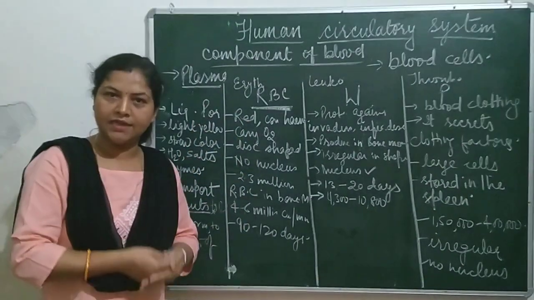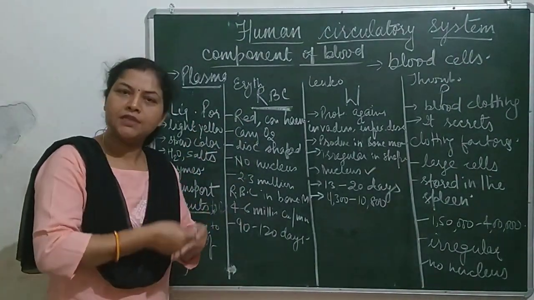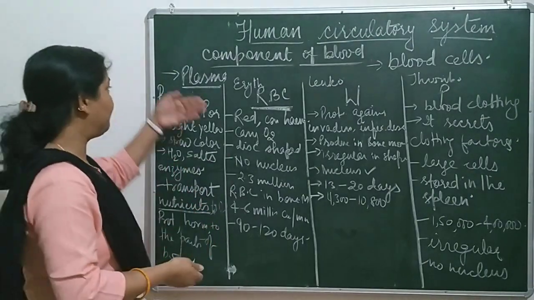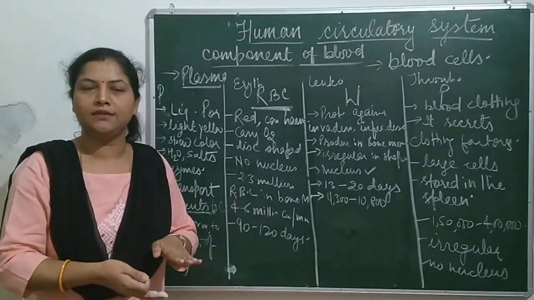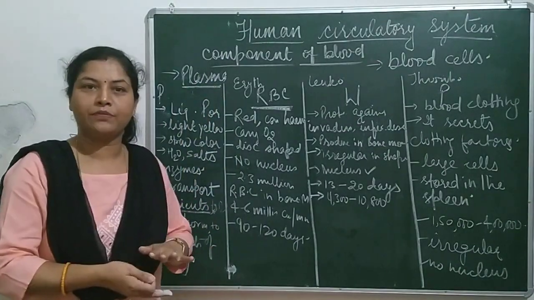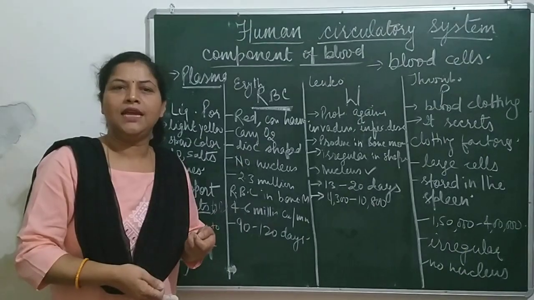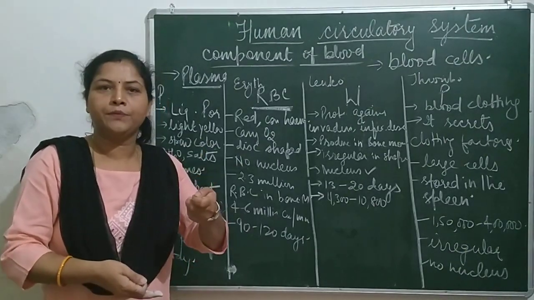Plasma is a liquid in which RBC, WBC and platelets are embedded. This plasma is the base of the blood. It is liquid and light pale in color, like straw.